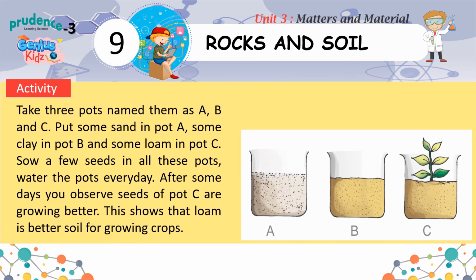Activity. Take 3 pots, name them A, B and C. Put some sand in pot A, some clay in pot B and some loam in pot C. Sow a few seeds in all these pots. Water the pots every day. After some days you observe seeds of pot C are growing better. This shows that loam is better soil for growing crops.